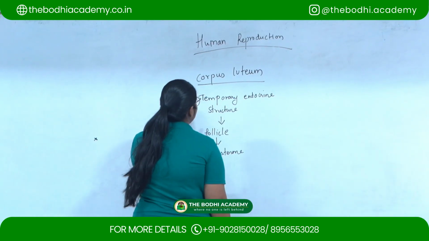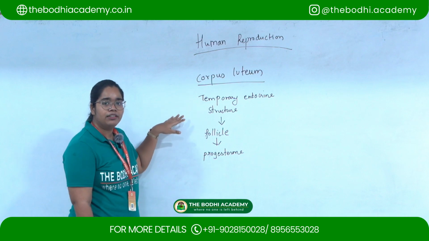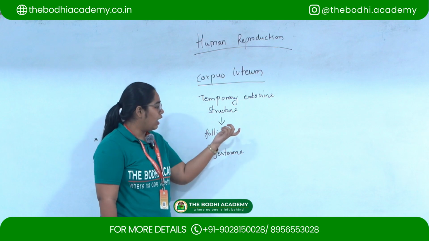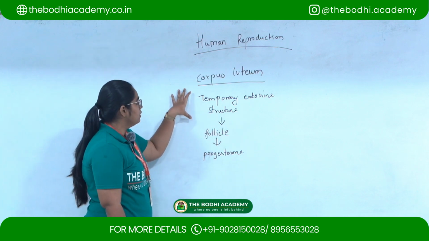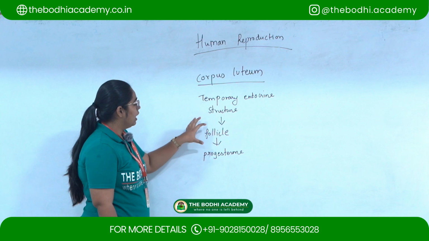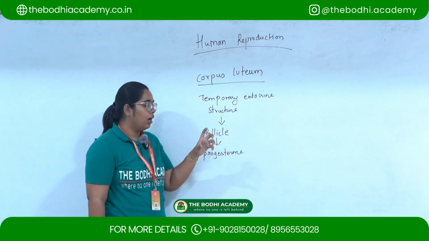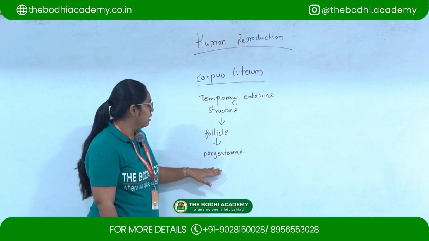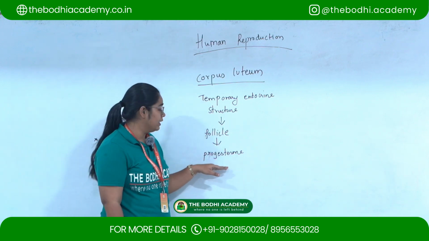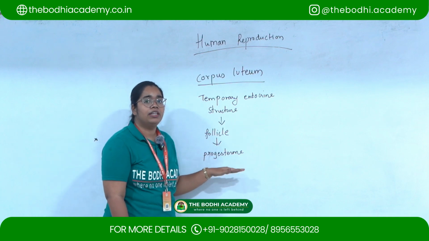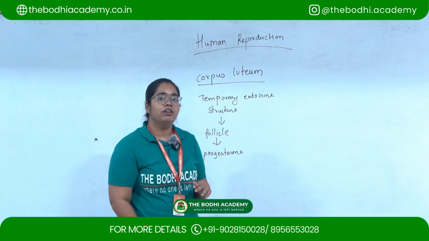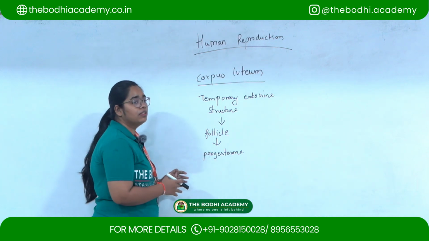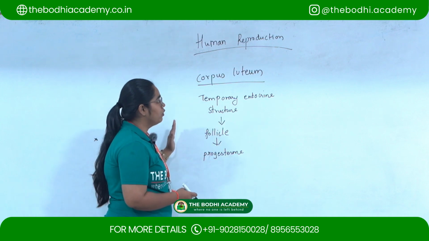The last question for today is, give the function of corpus luteum. Corpus luteum is a temporary endocrine structure which forms from the follicle after ovulation. Why is it important? It helps in the production of the female hormone, progesterone. This progesterone is important for development of the female sexual characters. So that is why corpus luteum is very important.